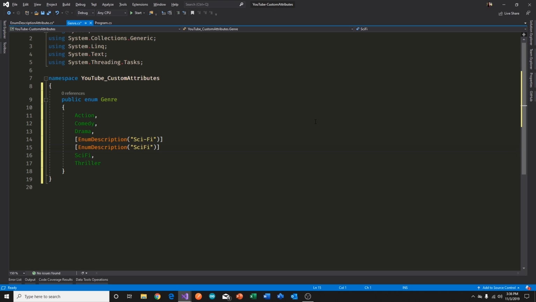So what we are going to say is that we want to have a GenreParser class, and this GenreParser class is going to do a couple of things. It's going to take string representations and parse them to the Genre enum, and it's going to take a Genre enum and convert it to a string representation. But when it does that, in our case, the element sci-fi should have the string representation sci-fi. Keep that in mind. Towards that end, we will define a class called GenreParser. So let's do that.